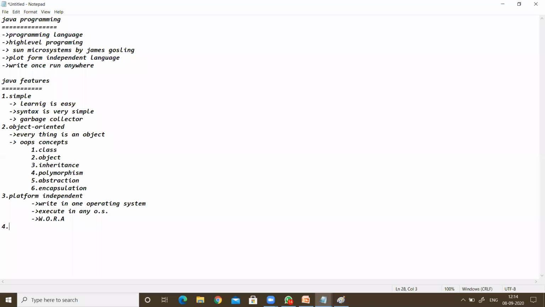Then the next one is secured language. Java does not have pointers. Pointers are not secure because data can get leaked using pointers. In C and C++ there are pointers, but in Java there are no pointers.